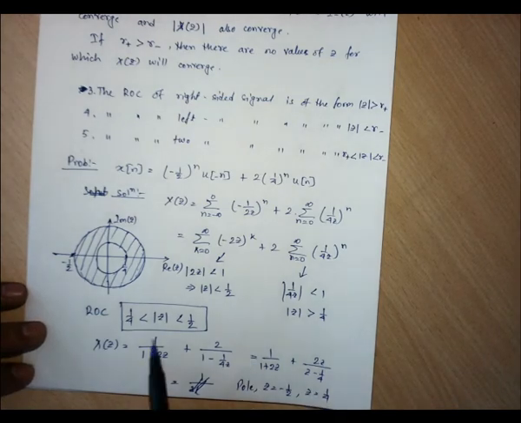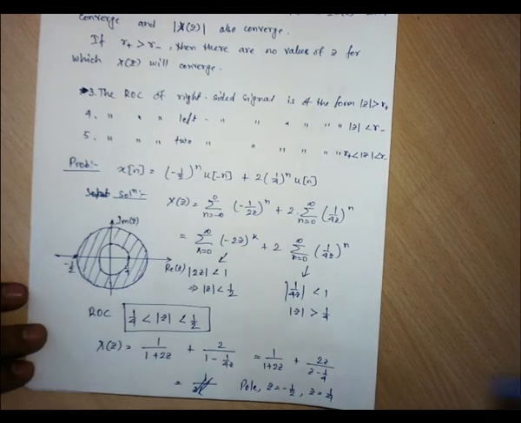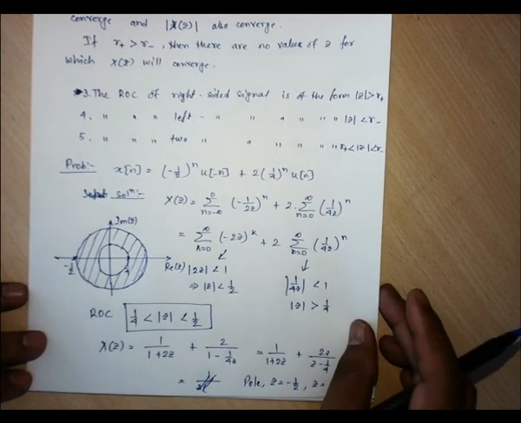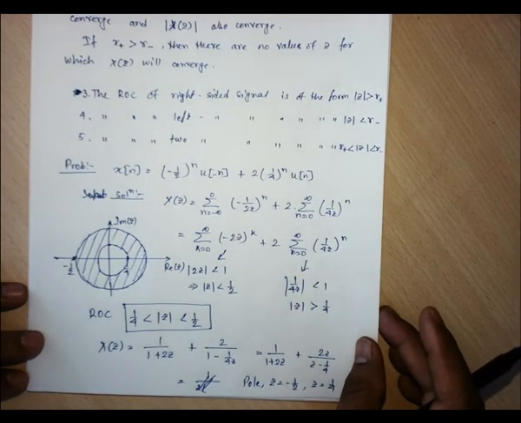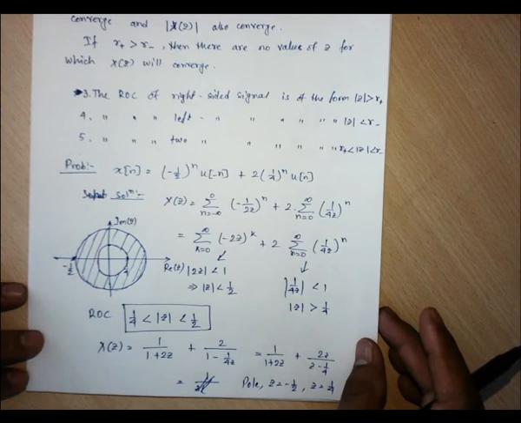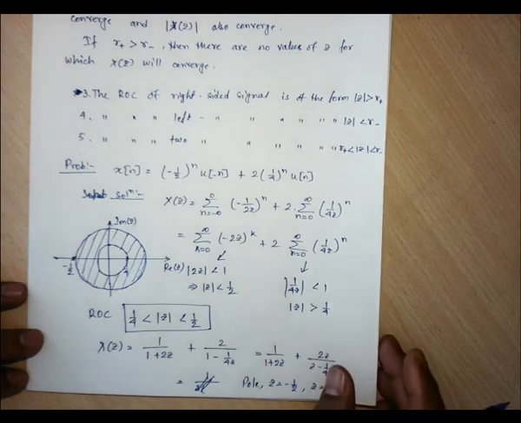If we are taking the radius of half in the positive x-axis or the radius of minus half in the negative x-axis, there is no difference, because we are drawing a circle. Only the magnitude is the main concern here. That's why for the ROC we are taking only the magnitude of z.